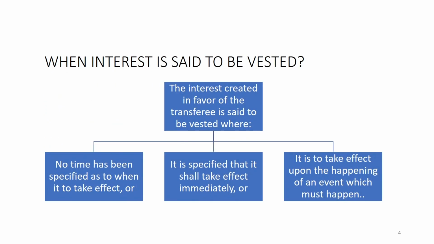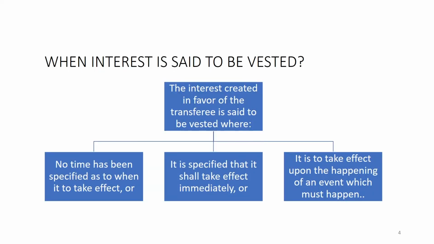What is the meaning of transferee's title complete? That means the title has already gone into the hand of the transferee. So, the right has already gone, and that is an immediate transfer. This immediate transfer is different from the contingent interest. In that way, we see that it is transferring the property immediately. Later on, it may be possible that enjoyment rights are also transferred immediately, or they may come later on.